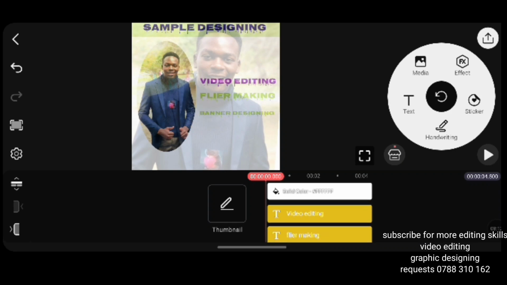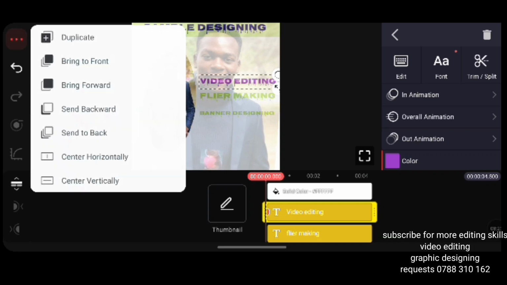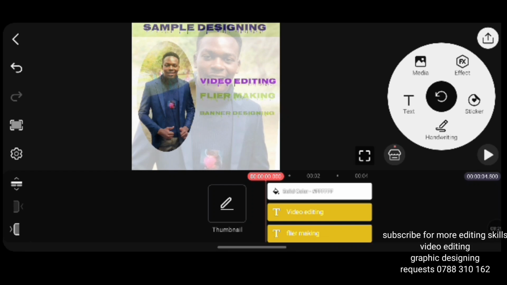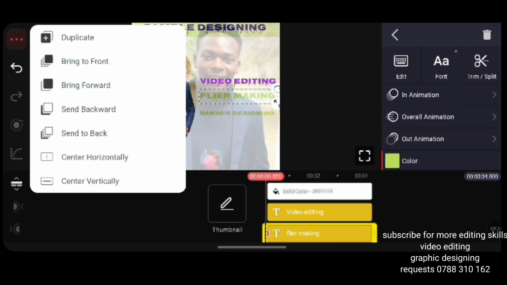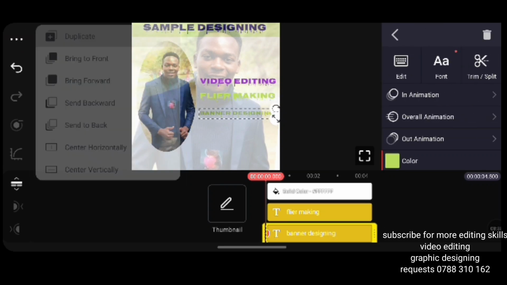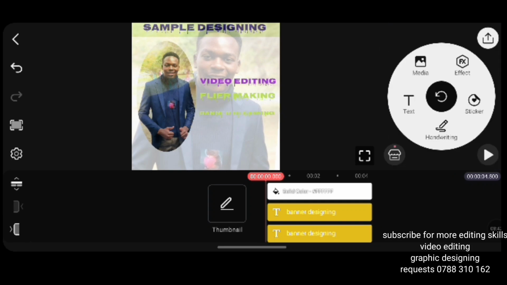I go where it is written video editing, I tap it, then on the three dots which are far on the top left corner there, I tap the three dots, then I tap bring to front, then the text is now on the front, so it is now becoming visible. I go to the other text, I do the same. I go to the other text, I do the same, right? So the text is now visible.